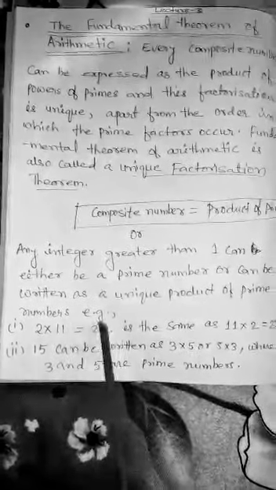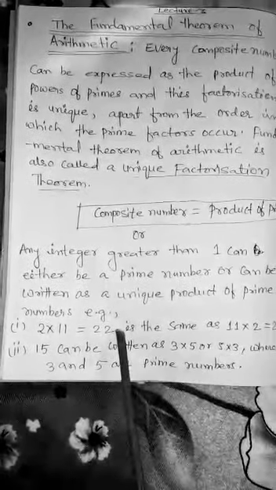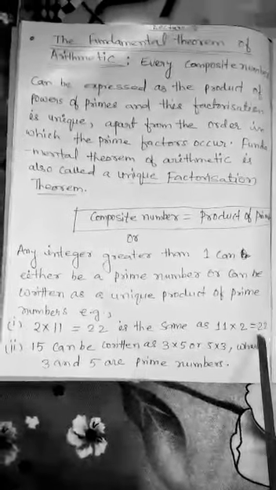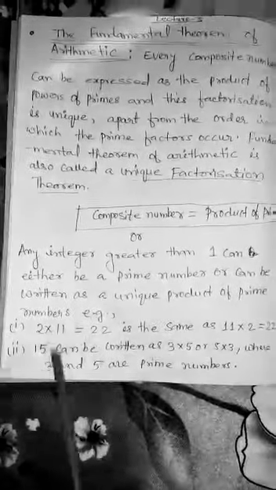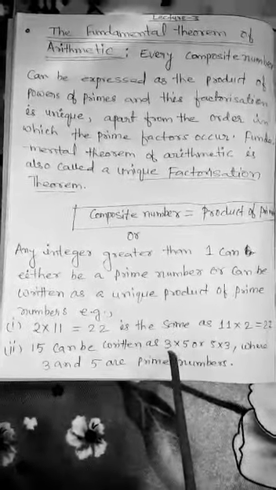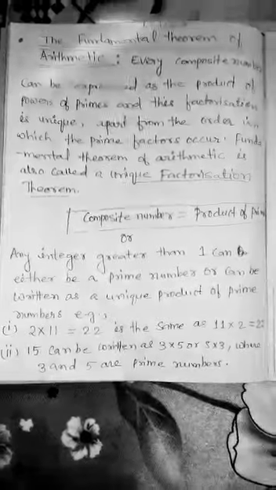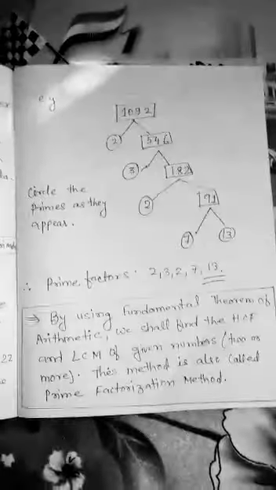As I told you, for example, 2 into 11 is equal to 22. This 22 can also be written as 11 into 2 is equal to 22. Similarly, 15 can be written as 3 into 5 or 5 into 3, where 3 and 5 are prime numbers. Now see one example from the fundamental theorem of arithmetic.